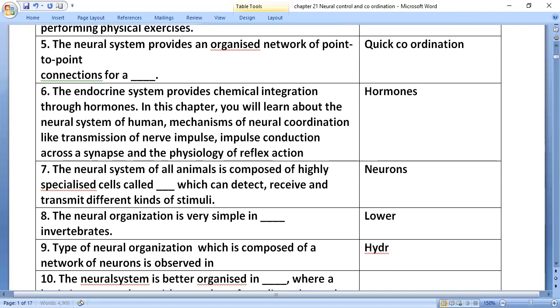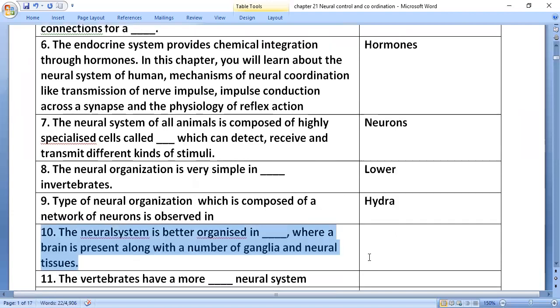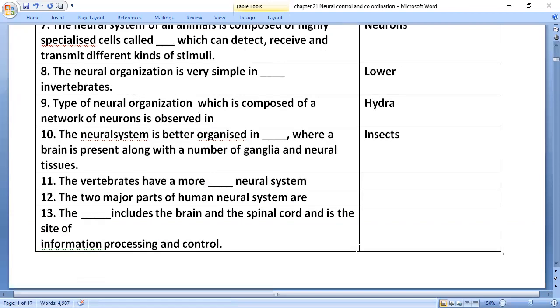The neural system is better organized in dash, where a brain is present along with a number of ganglia and neural tissue, that is in case of insects. The vertebrates have a more developed neural system.